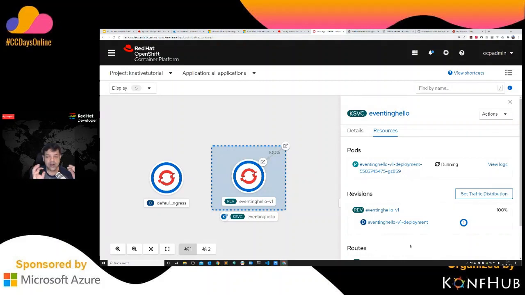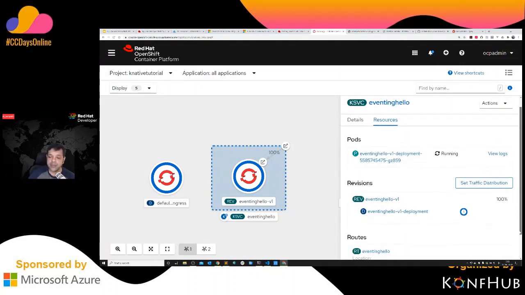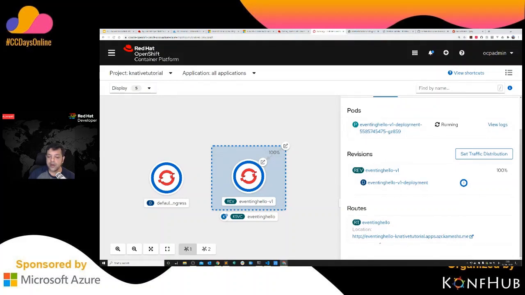Okay, that's what Knative is all about, because it automatically scales the resources when there is no use. What I mean by no use is that no request is getting into this particular service. It's exposed using a REST endpoint, the HTTP endpoint here. So when no request is going to this HTTP endpoint, the resource gets scaled down automatically to 0.